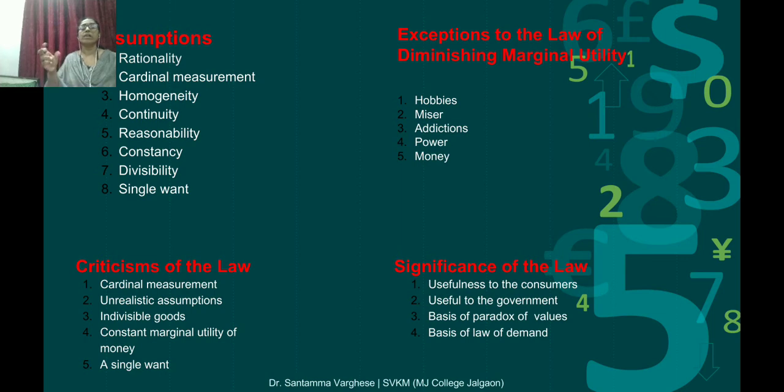When we write 10 questions, 1 mark for each question, and if the person writes it all correctly, he will get 10 out of 10. In this way, we can measure it. For 1 glass of water, I am giving the number 10. The second glass he drank, the marginal utility he got is 8.